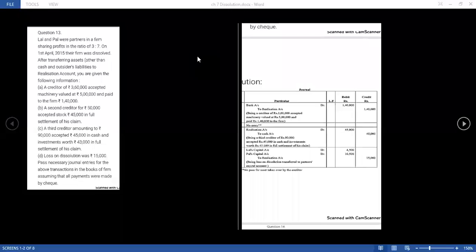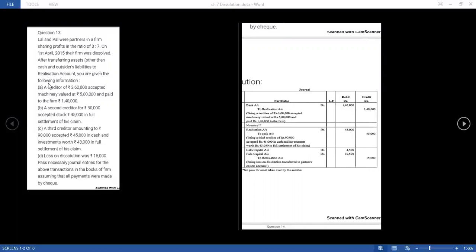Like journal entries we are having, when we make the payment the bank will be credited, and when we receive the payment the bank will be debited. Remember these 2 points. Question number 13 states that Lal and Pal, two partners, are there. Their ratio is 3:7. The firm dissolves, and they have already transferred the assets and liabilities to the realization account.